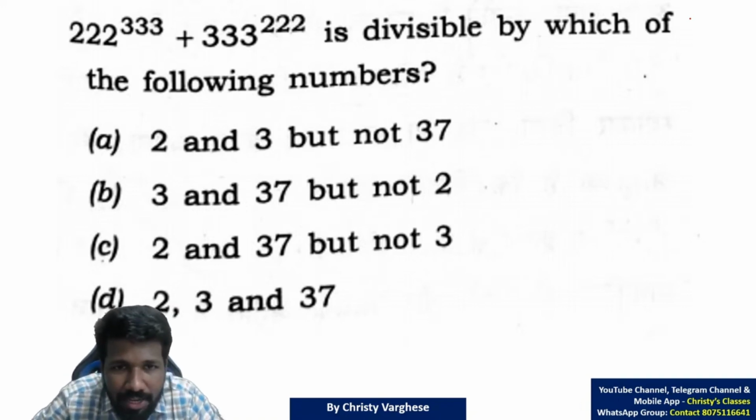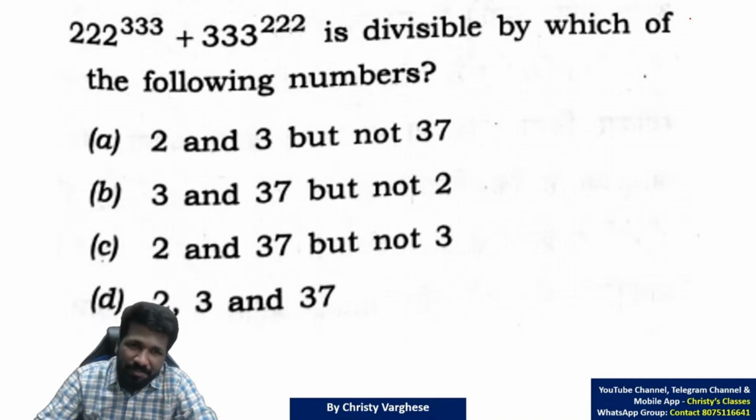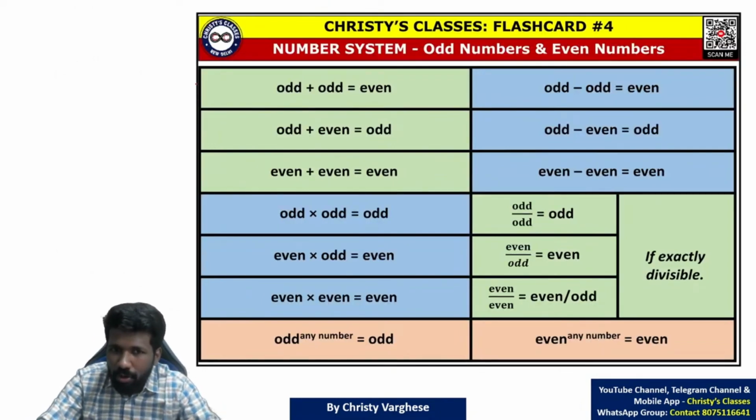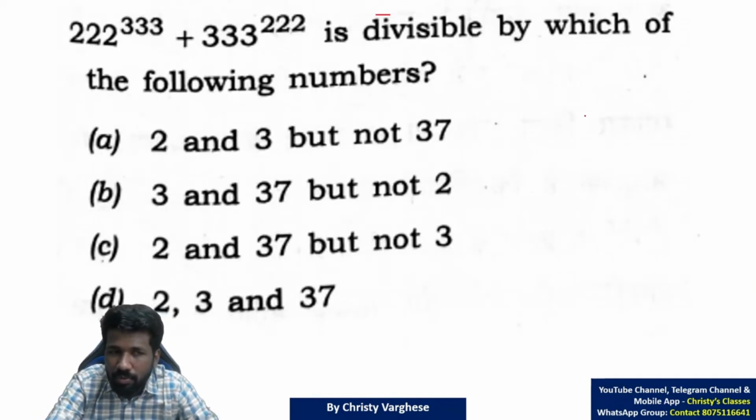Okay, I'll start explaining this question. There's a shortcut method. I'll tell you the shortcut method first. The shortcut method is this idea which I have taught with the flashcards. In school, you have already learned this: the arithmetic of even and odd numbers. Odd plus odd is even. Odd plus even is odd. Even plus even is even. Odd minus odd is even. This addition, subtraction idea will help you here.